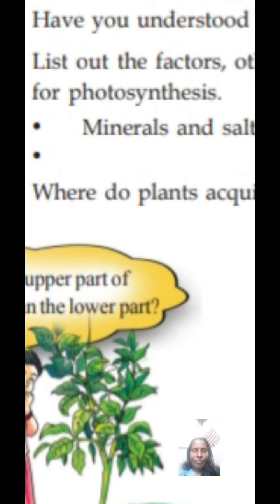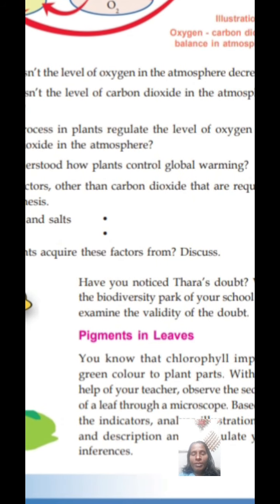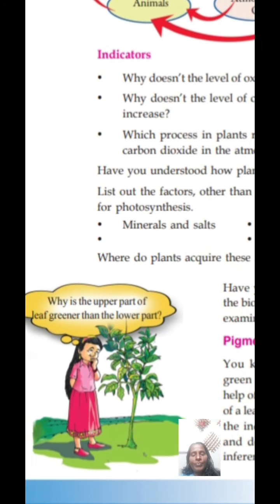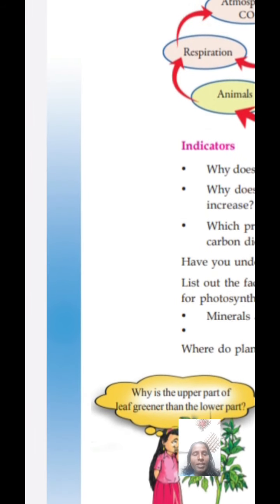What is the reason? You already studied that photosynthesis takes place only with the help of sunlight. Understood? So sunlight falls more on the upper part of the leaf. That is the reason more chlorophyll is present in the upper part of the green leaf, and so the upper part is greener than the lower part. Then according to this question, you must study what photosynthesis is and how it controls the oxygen and carbon dioxide level, and then the next part